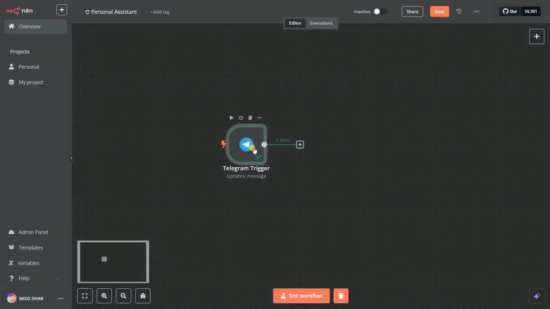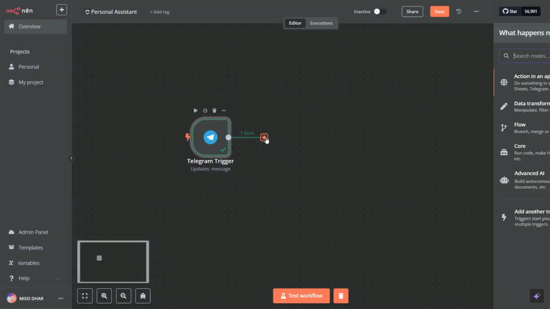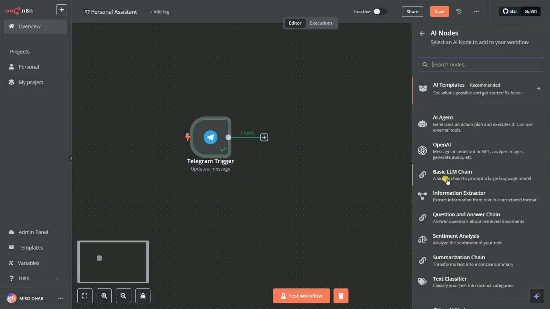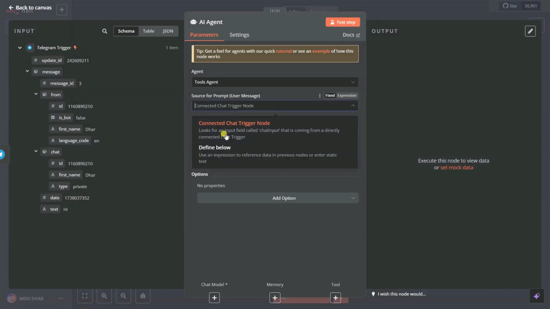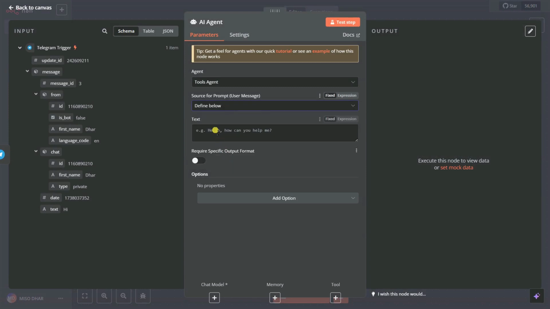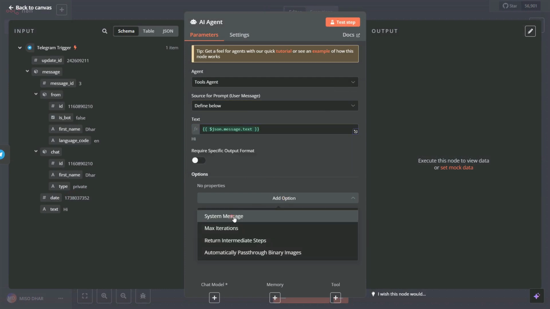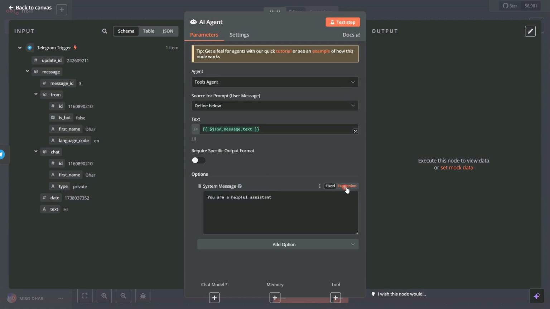Now I can pass this message to our AI agents. I can click on here, go to advanced AI, and select our AI agent, and inside that I can pass, in define below, the text to our AI agent. So you can also give some kind of prompt to your AI agent. You can give some kind of system message, so I click on expression.